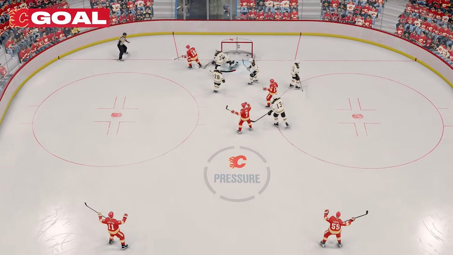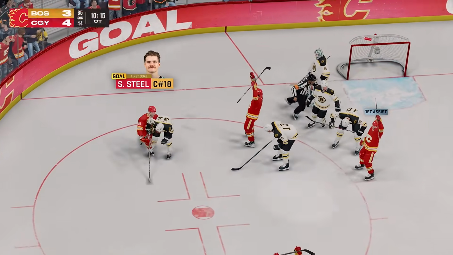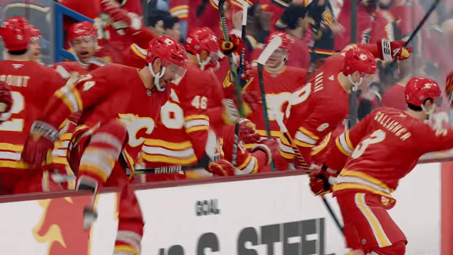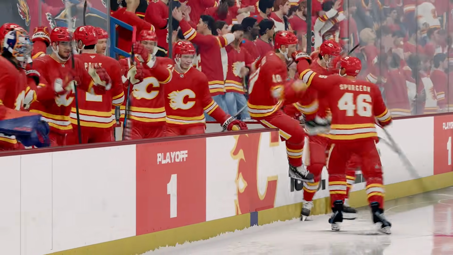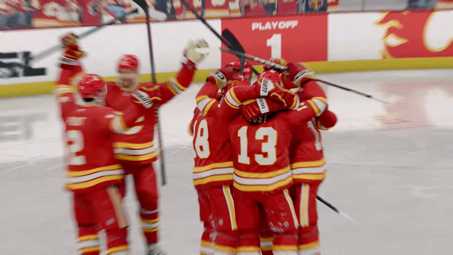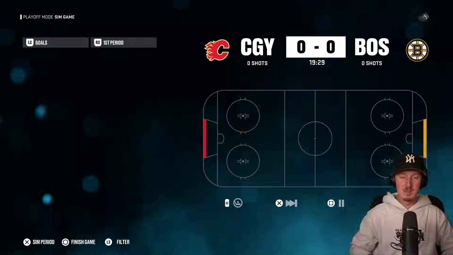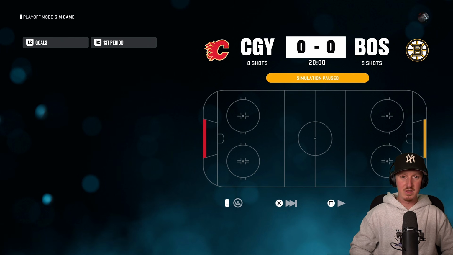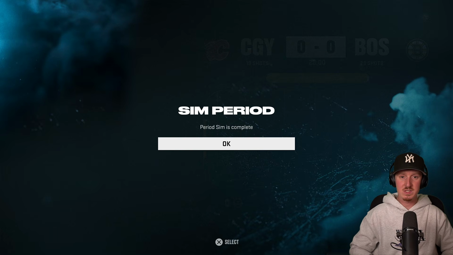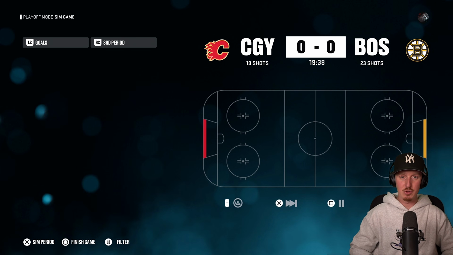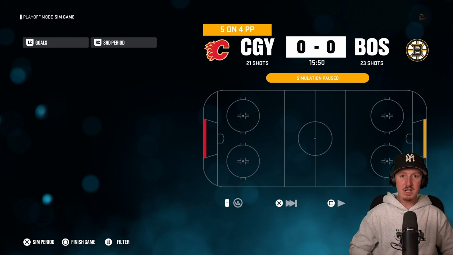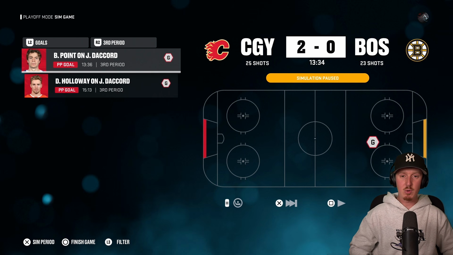There's a loose puck. Joey Daccord, why are you not covering that? I feel like in a previous video, he's done the exact same thing. Joey Daccord in NHL 25 just makes bad decision after bad decision after bad decision. Bro, what are you doing? So the Bruins are now on the brink of elimination. I don't know what Joey Daccord was thinking, but I don't think bro thinks in NHL 25. He just acts. I don't know what it is, but I feel like every time I'm in a video like this, Joey Daccord just makes some stupid mistake and it ends up costing his team.